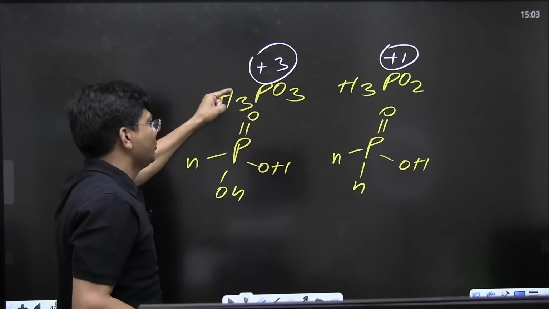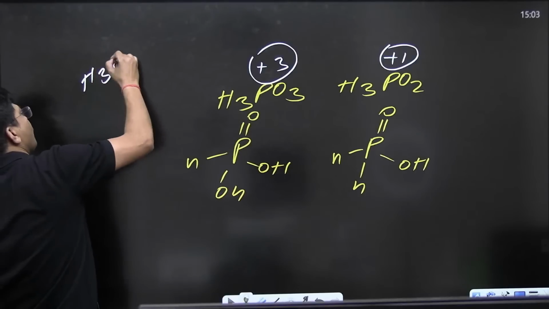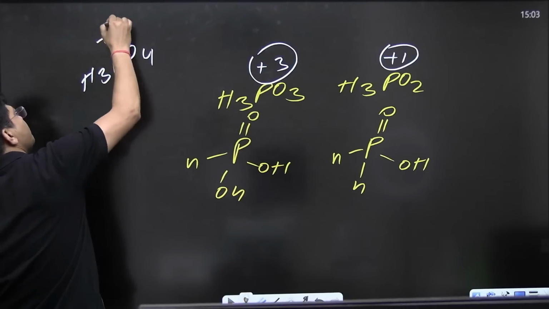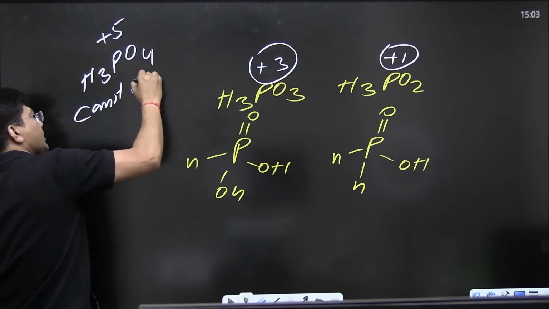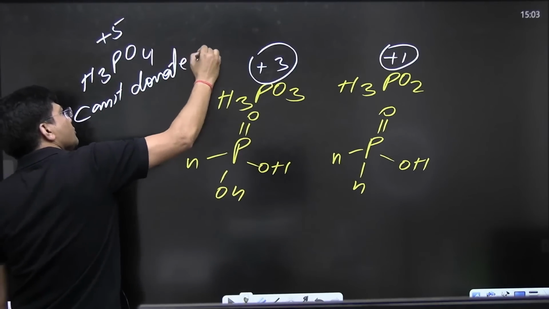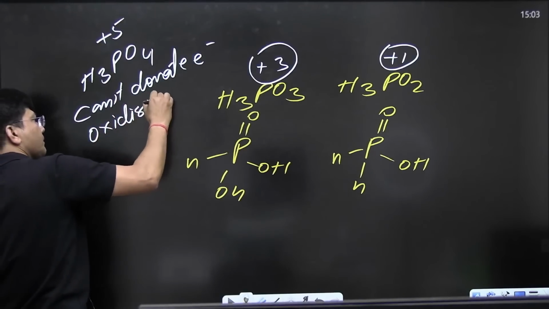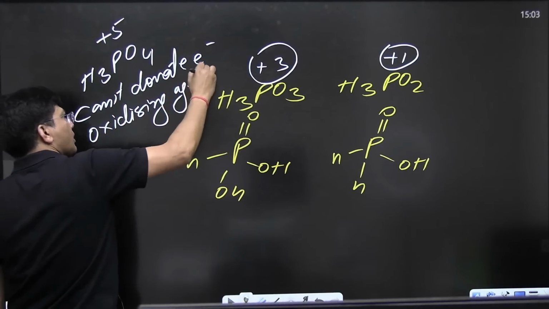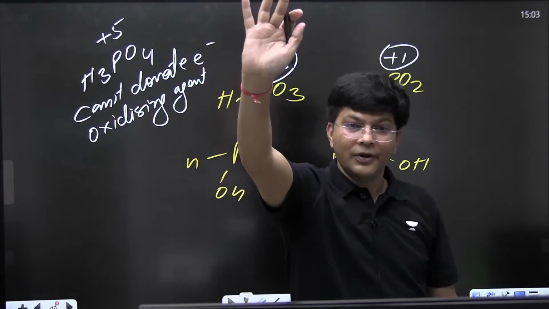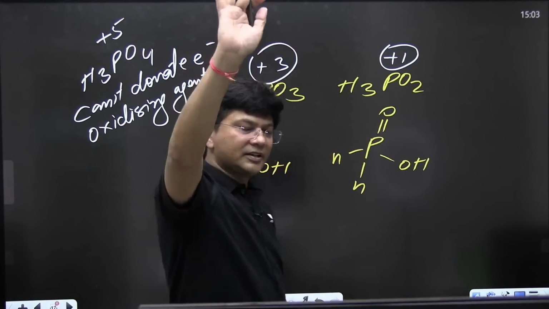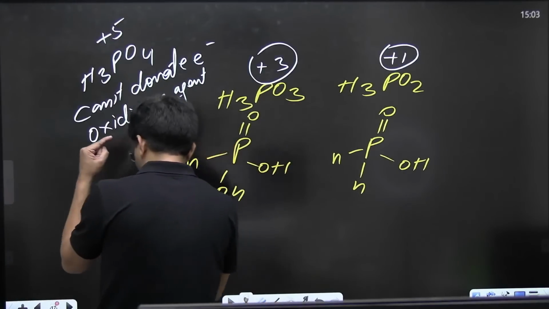So they are reducing agents. And H3PO4 is in plus 5. It can't donate electrons, so it is an oxidizing agent. Are you getting my point? Is it clear to all of you?